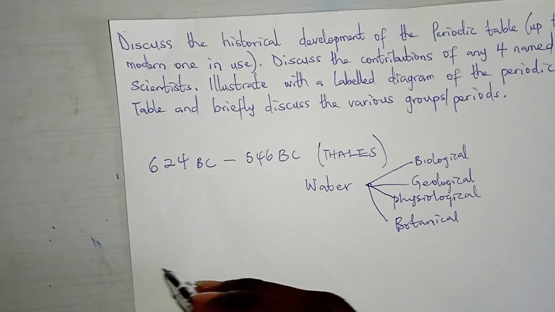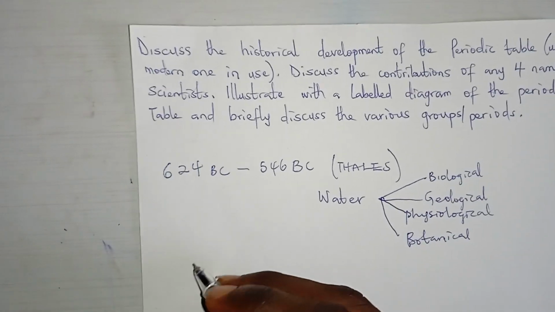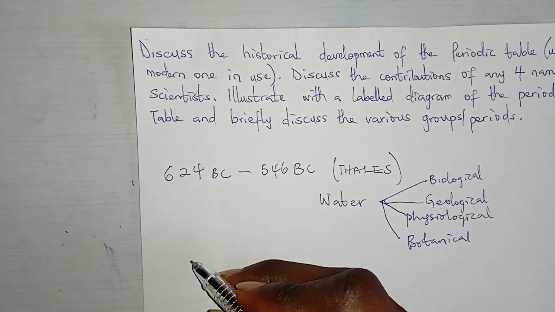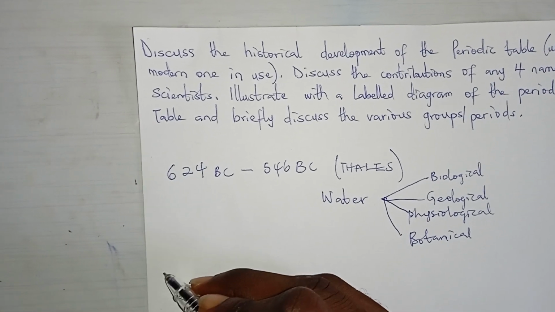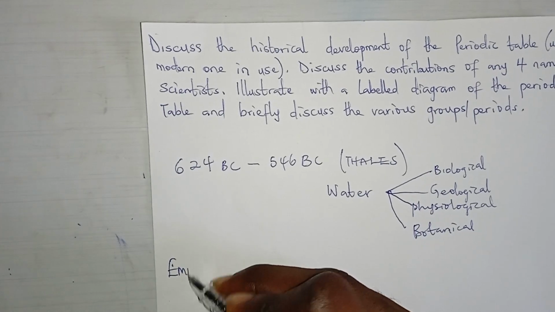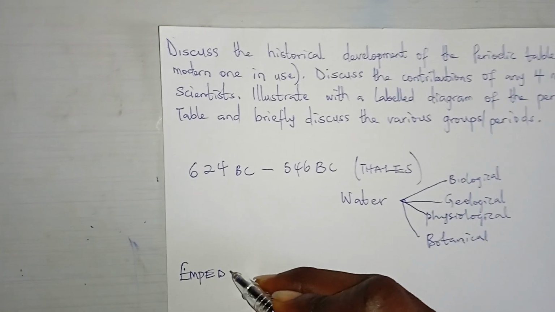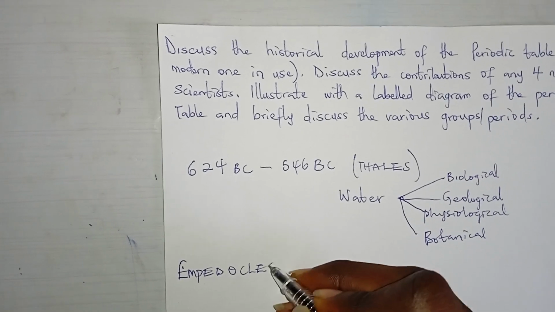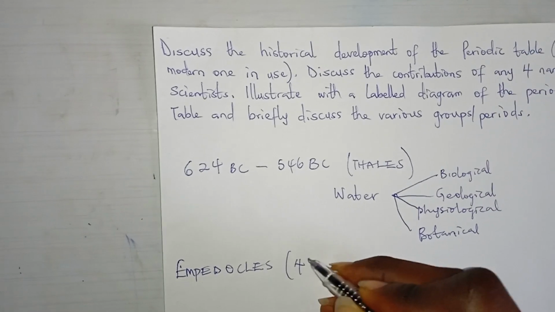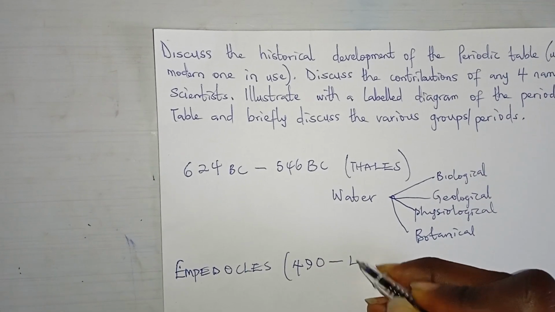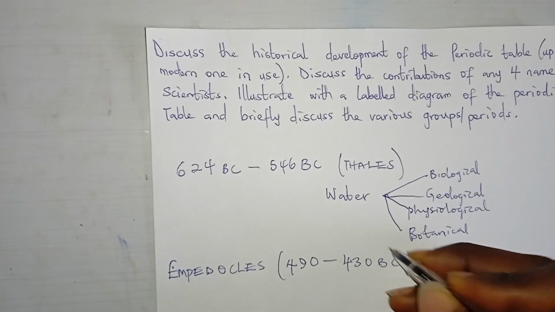Well, it was not until a man named Empedocles, he existed in the centuries of 490 to 430 BC.